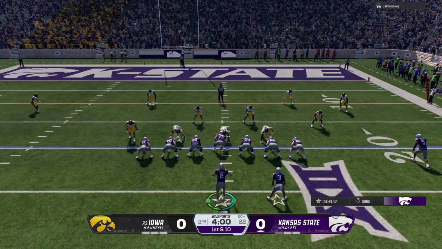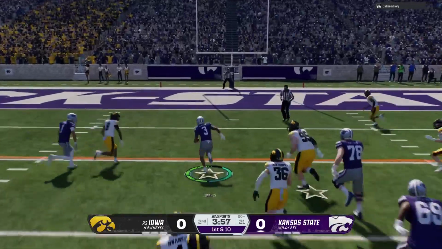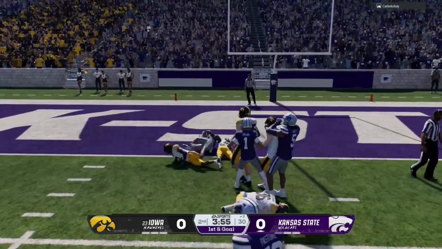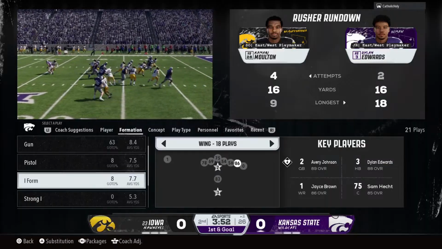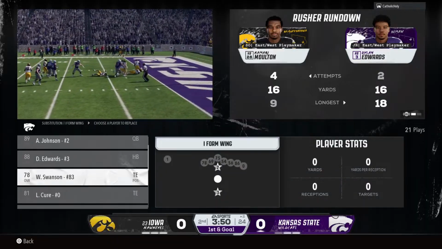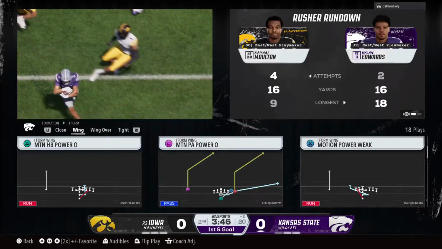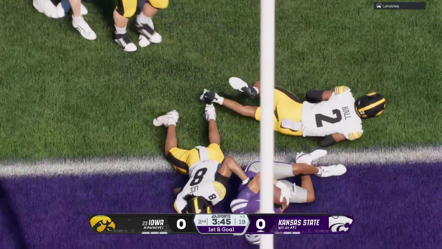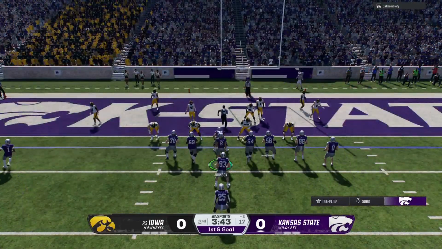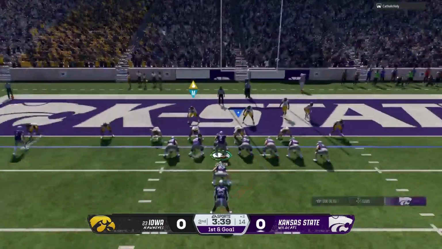Leaves it with the back. Gets it all the way down to the 2-yard line. That's efficiency if you're on this offense right now. 3 plays, 3 first downs. They get that one running the football. Great vision and open field running ability. Everything they're doing right now is working. This play caller is in a rhythm.